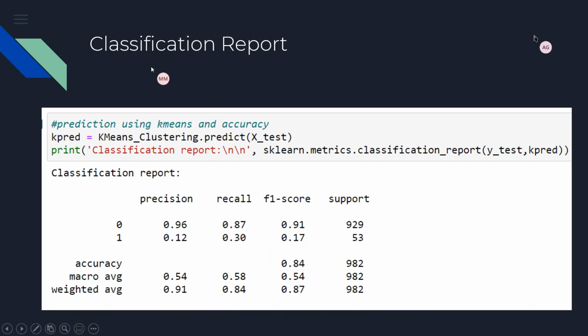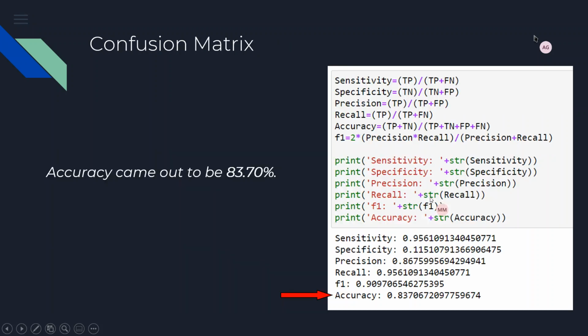After that, we printed the classification report to get the accuracy and all the other things, and we also printed the confusion matrix. In the classification report, I predicted using the x test value, put it in the k prediction variable, and printed the classification report using the sklearn.metrics classification report function. These are the classification report results, and accuracy came out to be around 84%. We can assume a similar result from the confusion matrix.